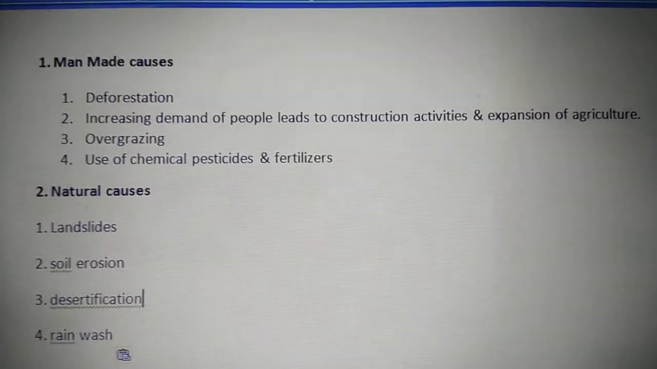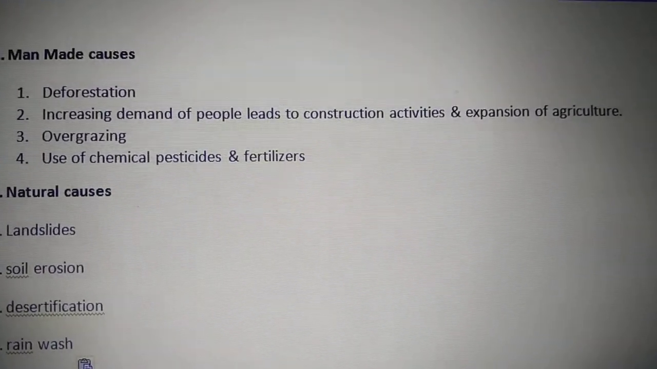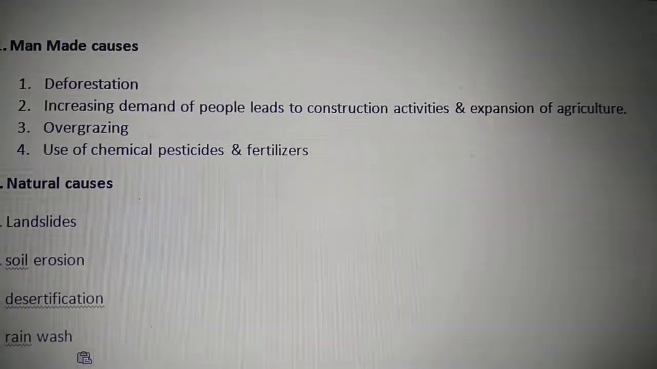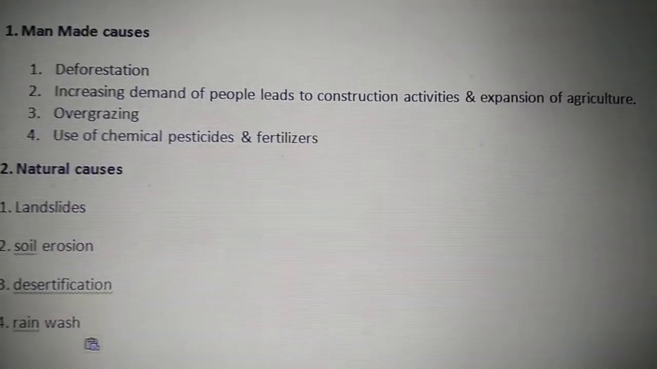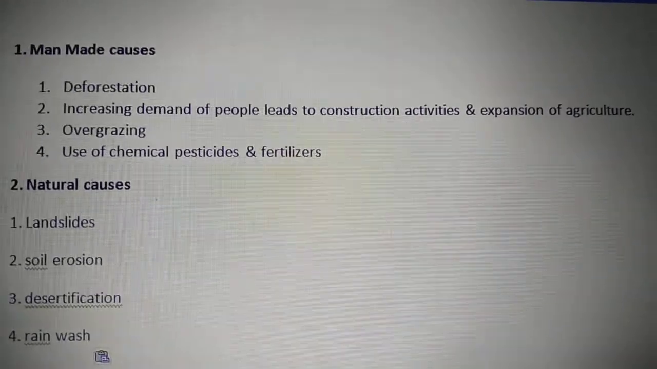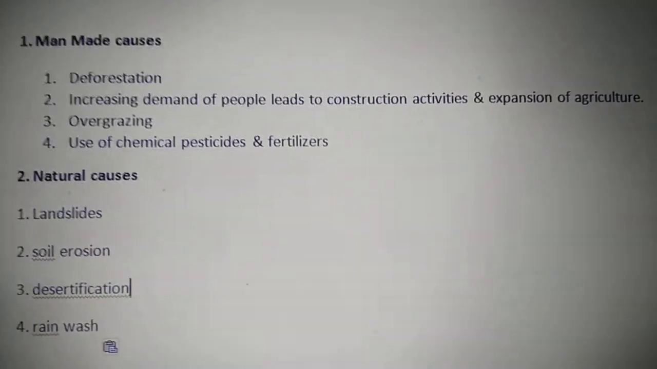Now let us see the man-made causes. Deforestation means cutting down of trees. Then increasing demands of people lead to construction activities and expansion of agriculture. So because of the growing population, houses are being built and forests have to be cleared for agriculture to provide food to the people. Then overgrazing. If animals overgraze, what happens?